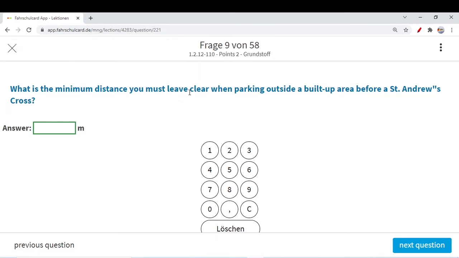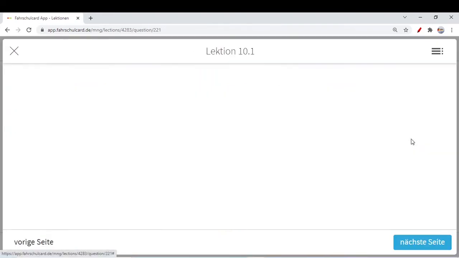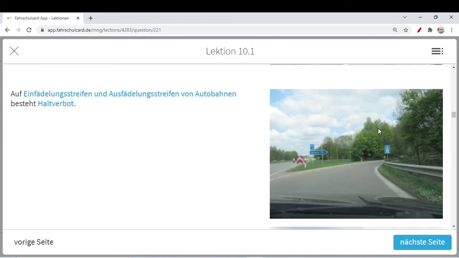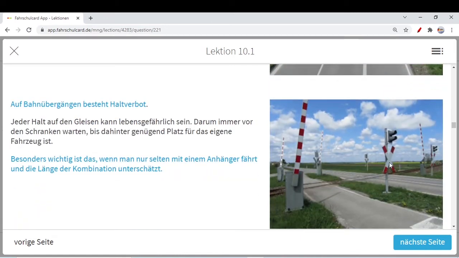What is the minimum distance you must leave clear when parking outside a build-up area before a St. Andreas cross? I think we already discussed the St. Andreas cross sign. Maybe if I can show you here again, it could be a kind of revision as well. This St. Andreas cross is before the railway junction or railway lines. Inside build-up areas, the distance could be 5 meter. In front of St. Andreas cross, you can wait. But outside build-up areas, as you know, the speed is greater. Just think about this logic. The distance should be greater. The spacing is 50 meter. You have to remember it.